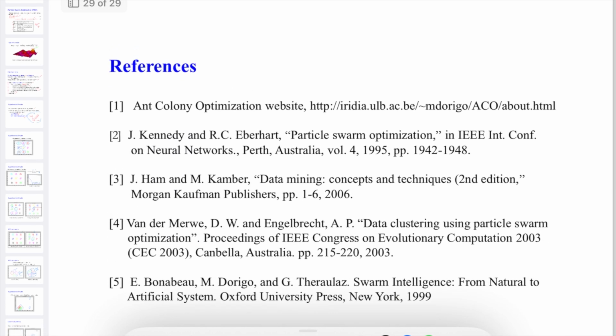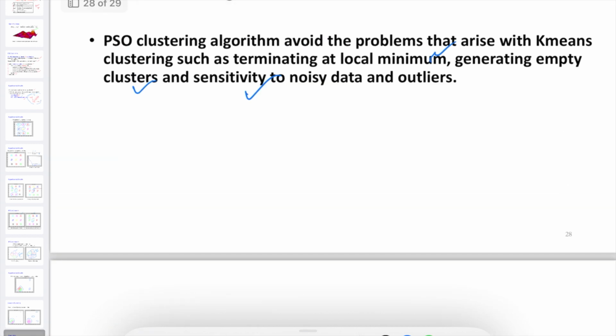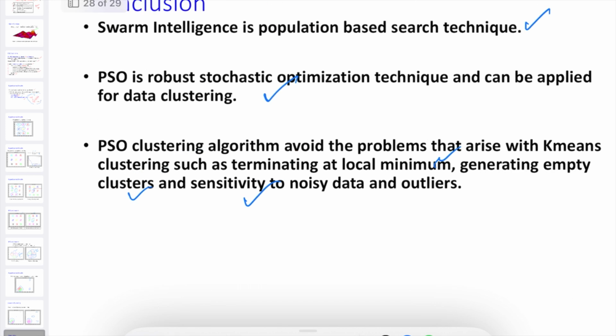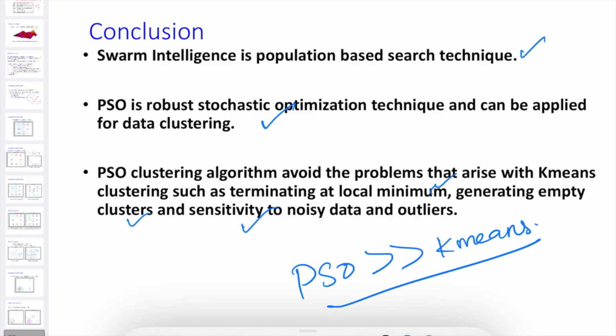So these are some of the references. When you see PSO as well as the k-means clustering, PSO outperforms k-means clustering. So PSO is greater than k-means clustering. Thank you.